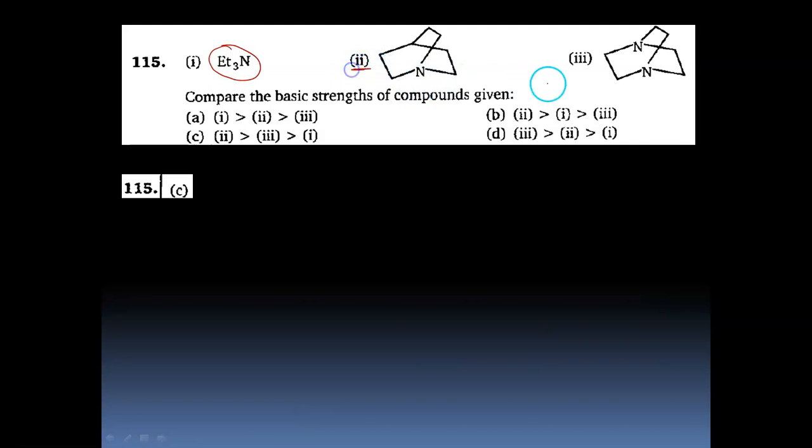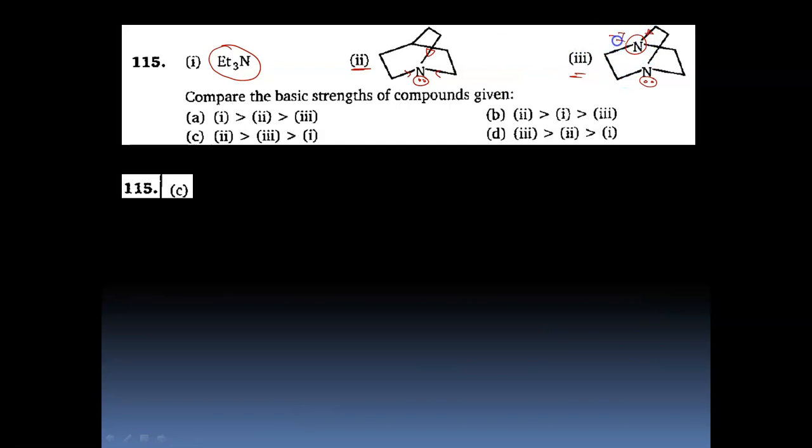Now how do we compare 2 and 3? Now let us say if there was a lone pair on this nitrogen, then the second nitrogen is actually having a minus I effect. Got this? On the other hand, here we have plus I effect due to the surrounding alkyl groups. So the electron density is more over here as compared to this. Now this is very different from the case when the two nitrogens were in conjugation. That is a different thing. In that case we say that after attack of H plus it is stabilized by resonance, which is not going to happen over here. Therefore we have to take the inductive effect.